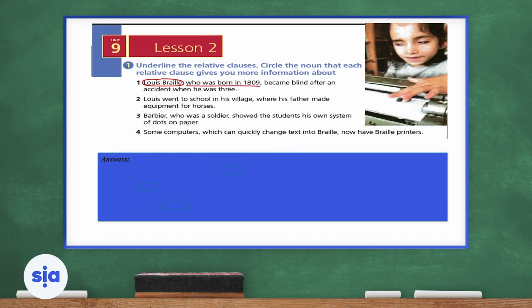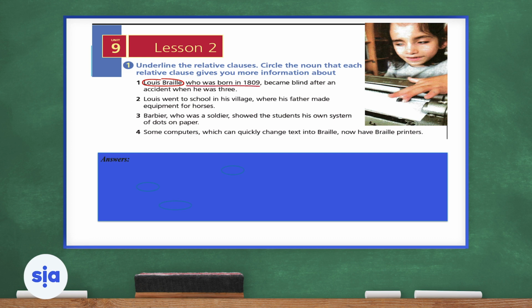Now we're going to jump to our lesson 2, unit 9. We're going to underline the relative clauses, and then we're going to circle the noun that each relative clause gives you more information about. So our noun for number 1 is Louis Braille. Now we're going to learn extra information about Louis Braille. So it is a relative clause here: who was born in 1809, became blind after an accident when he was 3. So we will circle the noun, and then we will underline the relative clause, or the extra piece of information about that subject.